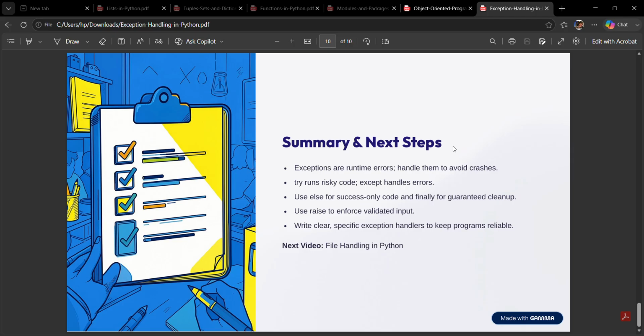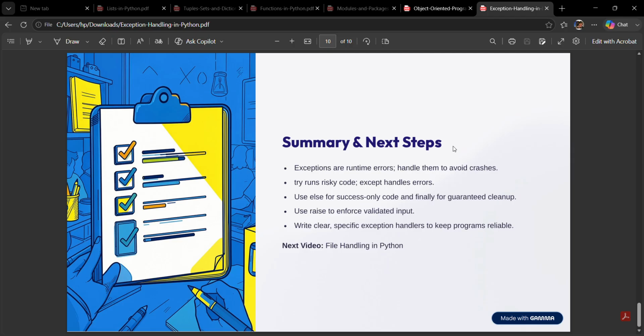The last slide is the summary and next steps. Let's quickly revise today's lesson. We learned that exceptions are runtime errors that occur while a program is executing. We saw how the try block contains code that might cause an error, while the except block handles that error without crashing the program. We also explored multiple except blocks, the else block that runs only when no exception occurs, and the finally block that always executes. Finally, we learned how to create our own exceptions using the raise keyword and reviewed some common Python exceptions like ZeroDivisionError, ValueError, TypeError, IndexError, KeyError, and FileNotFoundError.